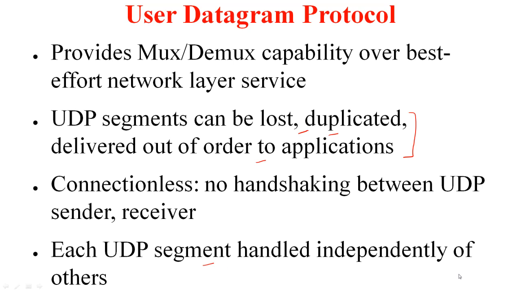So at the transport layer, you don't care whether this particular UDP segment belongs to a flow or not, because you're not even maintaining any state. You just treat the segment by itself and deliver it to the right process. Who would want such a service without any fancy frills? Can you think of any reasons where such a service may be useful, the transport layer service?